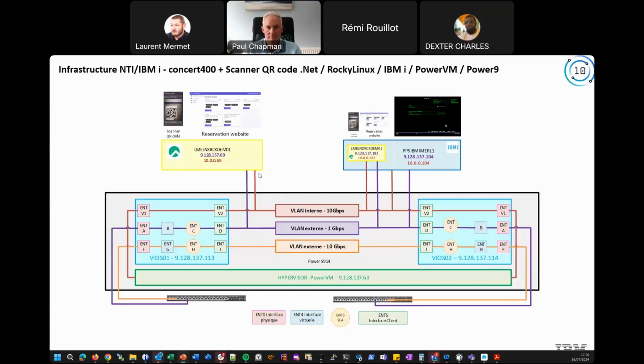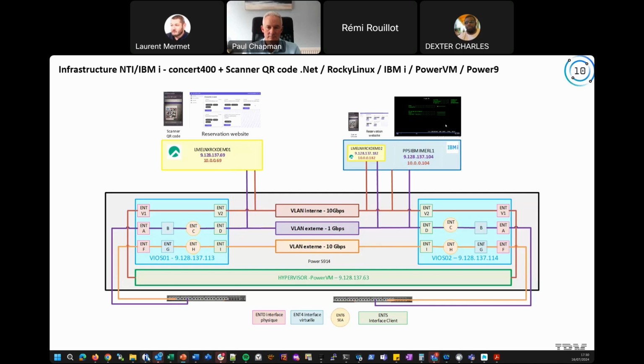Yes. So when you make a connection from the outside, you talk with the container on the external IP. But when we launch the NTI connector to the IBM i partition, we use the internal IP. So each time you want to talk between the Linux and the IBM i partition, we use only the internal network. We have an internal network of 10 gigabytes, so it's very efficient to make a connection.